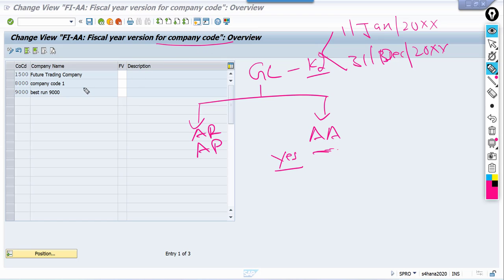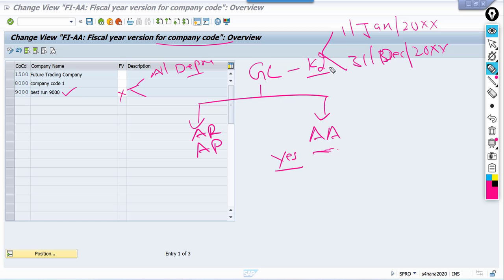So what is the impact of using this? If I assign one variant here, that is applicable to all depreciation areas within this company code. So what is the condition of assigning a different fiscal year variant? We need to understand that one.